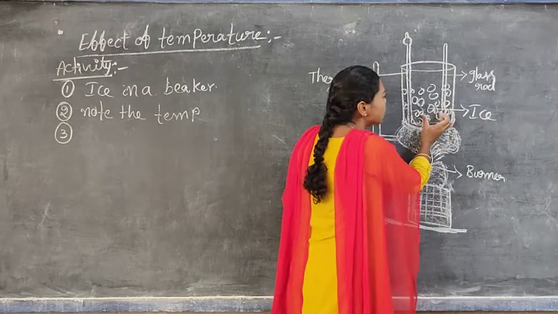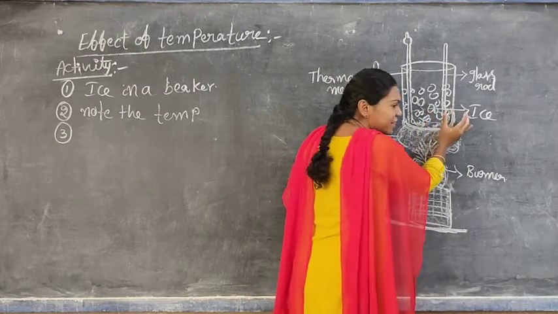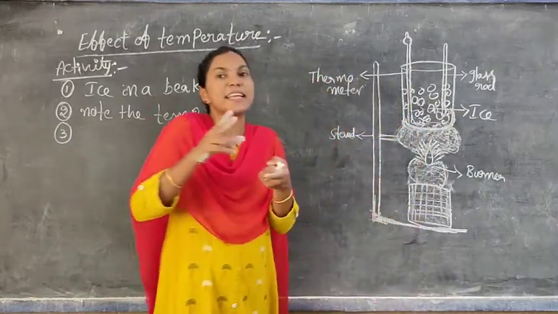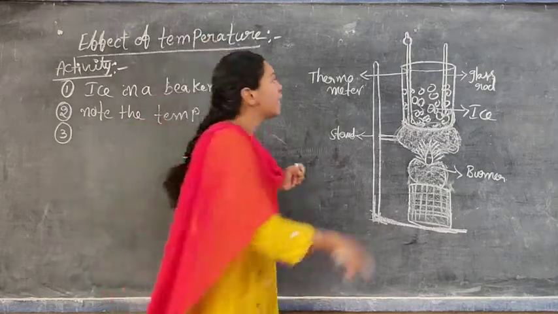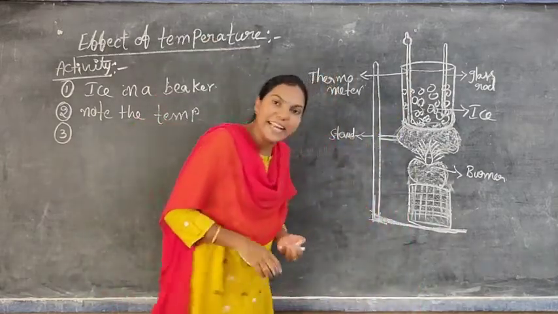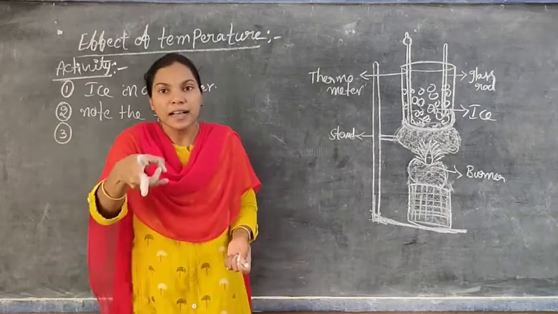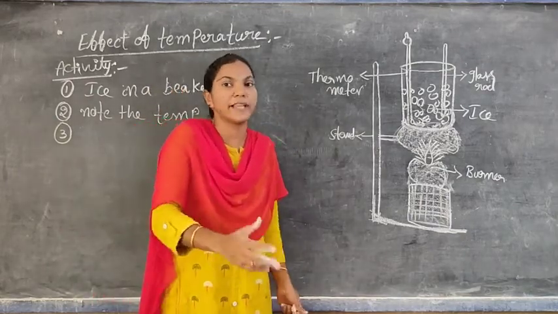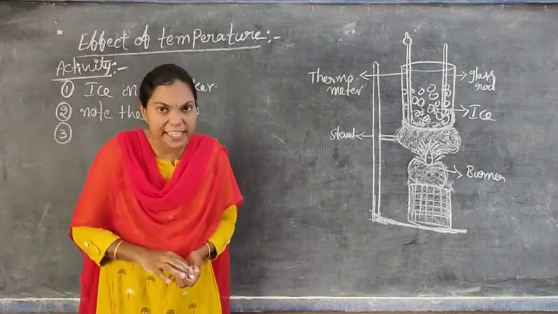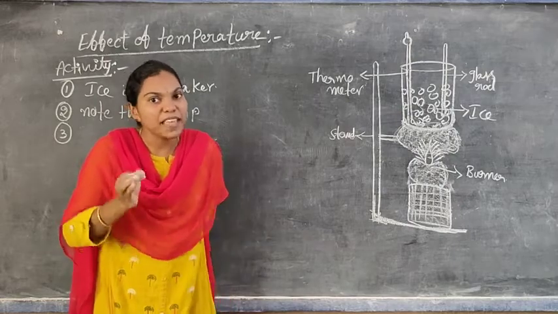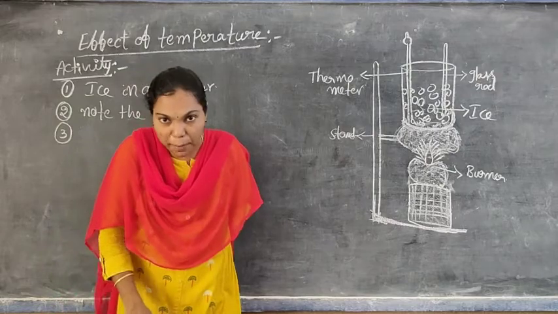The ice slowly starts to be converted into water. That means ice melts and is converted into water. When ice melts and is converted into water, you once again note the temperature by using the clinical thermometer. You observe carefully the initial temperature and the further temperature noted after ice was converted into water. There is no change in temperature.